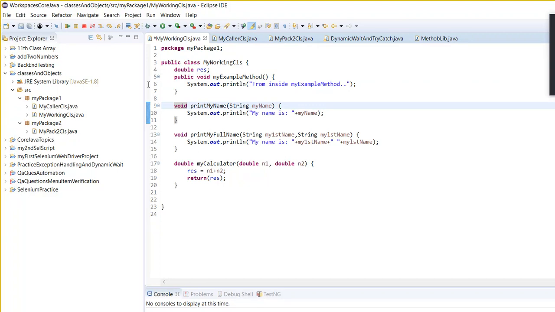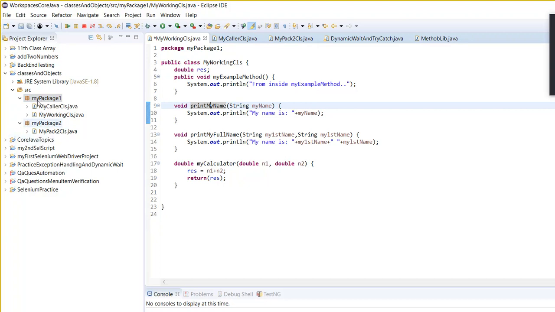Now what does this default access specifier mean? Guys, can you tell me what this default access specifier means? Can you see these two classes, my caller class and my working class, are under the same package? Can you see this, guys? These two classes are under the same package, my package 1. Is that correct? So if you have the default access specifier, then this method can be called from any class under the same package. It will be public to all other classes from under the same package.